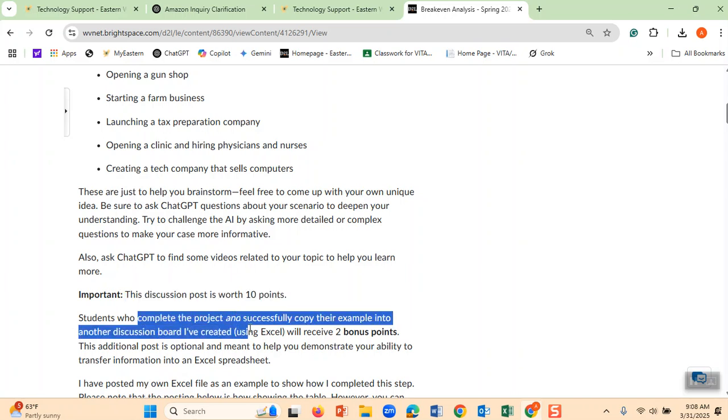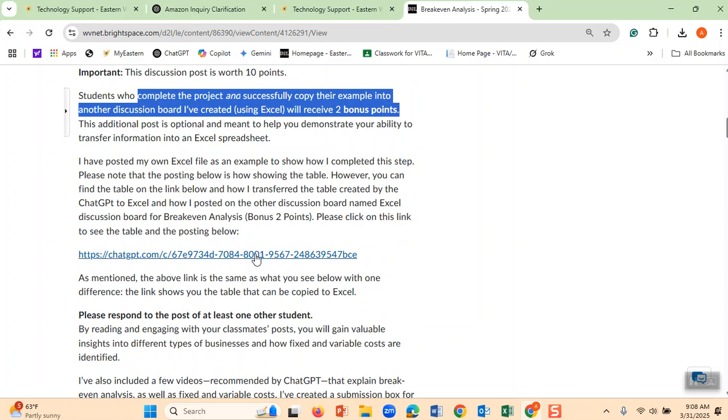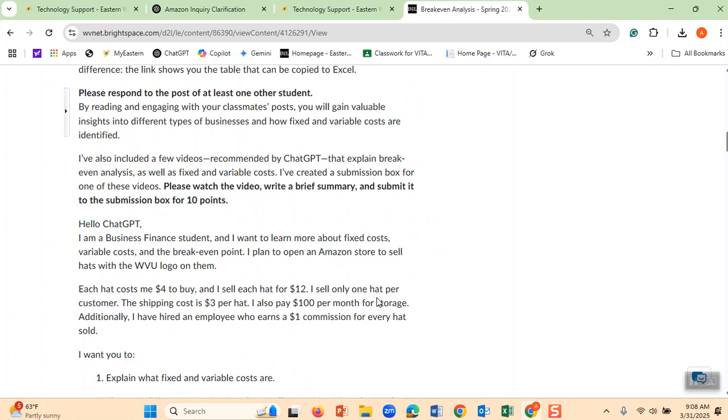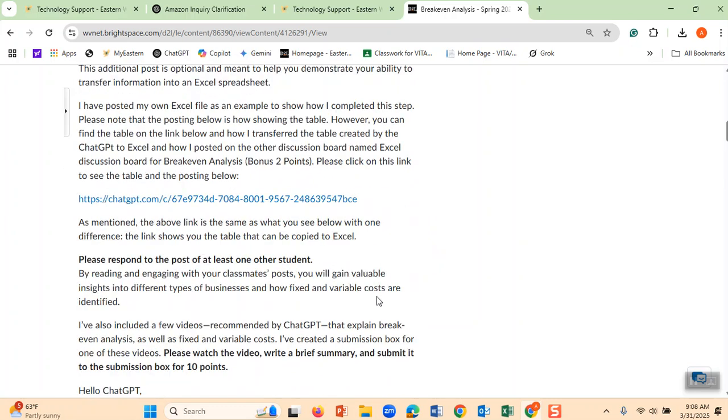Students can get 2 more points because if they ask ChatGPT to create a table, which I will show you, and then if they manage to copy this table, which I did, transfer it to Excel, and post it on another discussion board, which I will show you how to do. You can click here to see my table because I tried to copy my table and bring it here. It didn't bring. Let me show you.